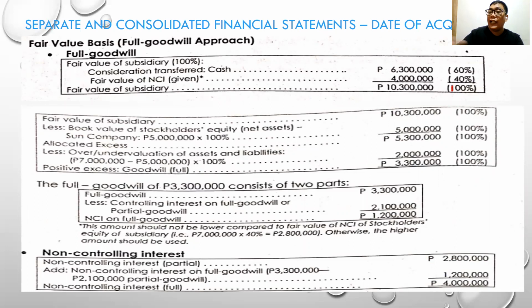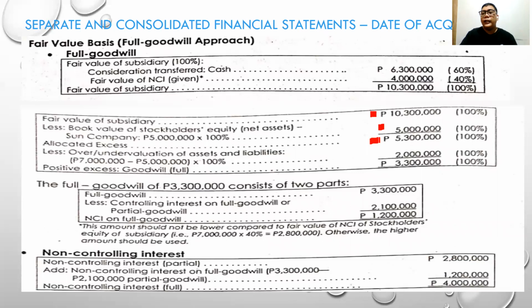Earlier we only allocated or multiplied and divided by 80 because we had no idea. But now the fair value of the non-controlling interest is given. Now, the fair value of the subsidiary will be 10,300,000. The book value of stockholders' equity is 5 million, so the allocated excess is 5,300,000.